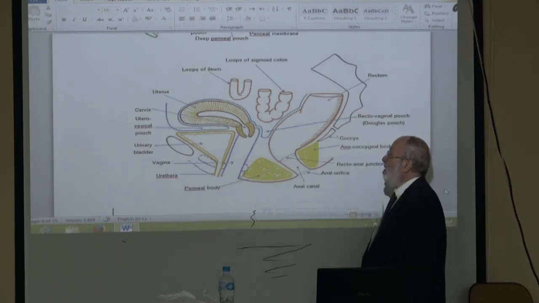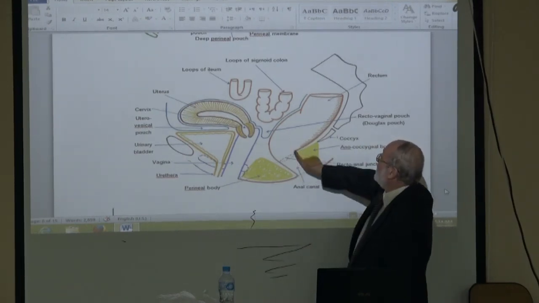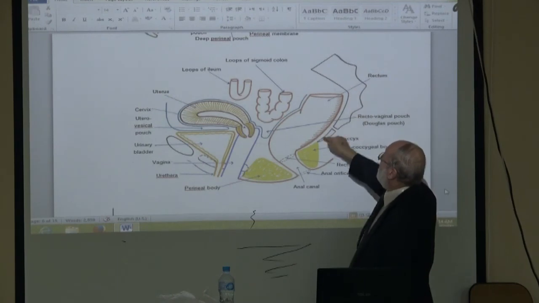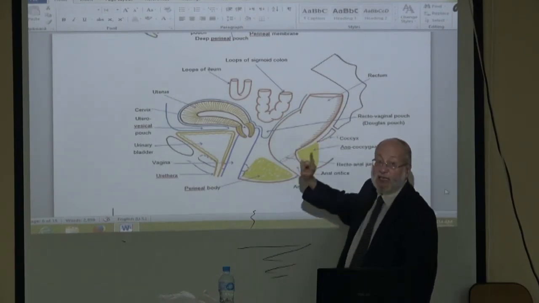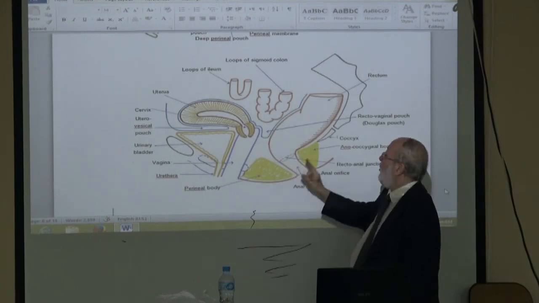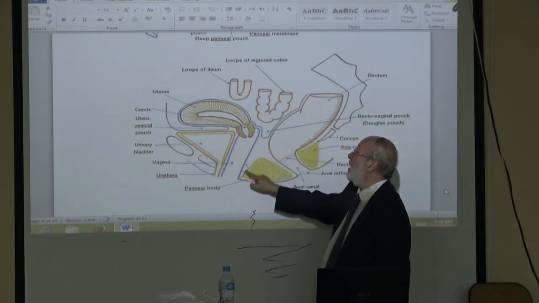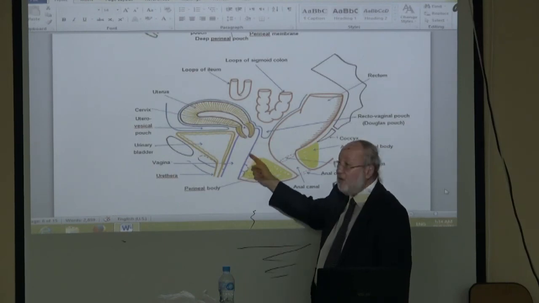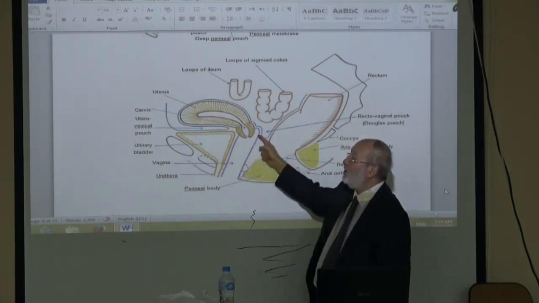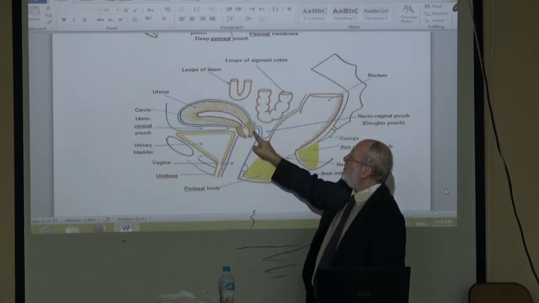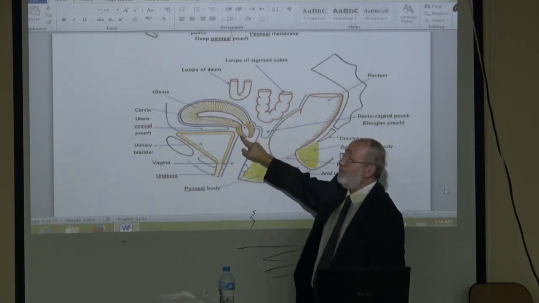What is the difference in female? By PR examination you palpate the pelvic part of the sacrum and coccyx. You palpate laterally the ischial spine and ischial tuberosity. You palpate anteriorly the perineal body and the vagina, the posterior wall of the vagina, and the cervix, which is the lower part of the uterus.